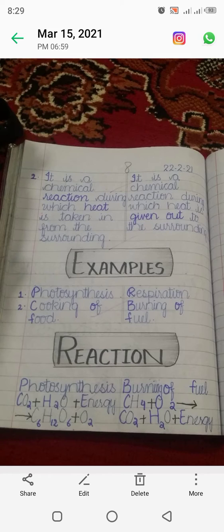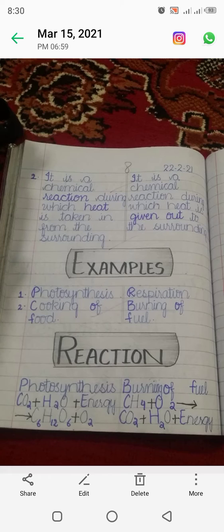In respiration, the food molecule is broken down and energy is released, like the burning of fuel. In the burning of fuel, we can burn anything like coal or wood. The heat is given out to the surroundings. So that which gives heat to the surroundings is called an exothermic reaction.